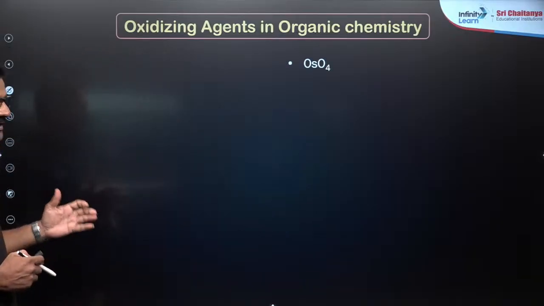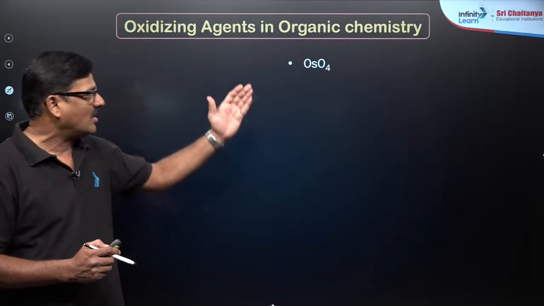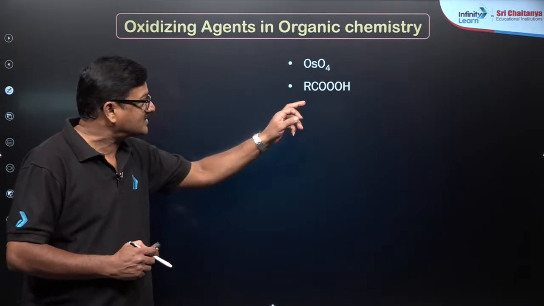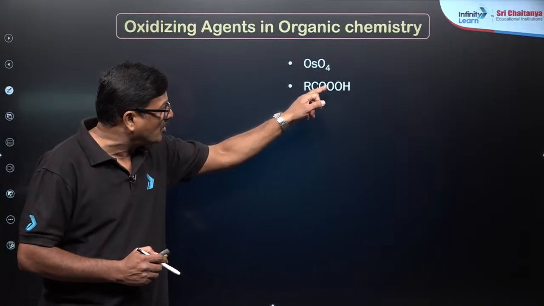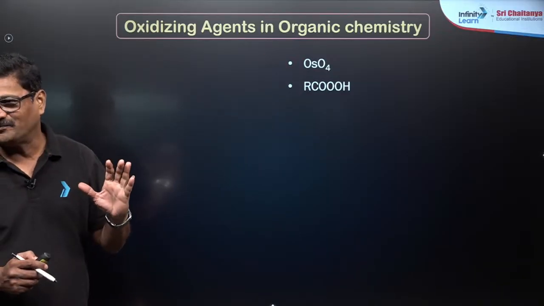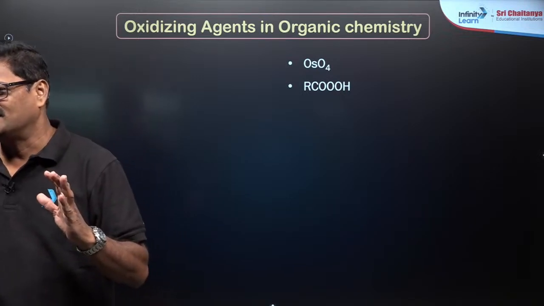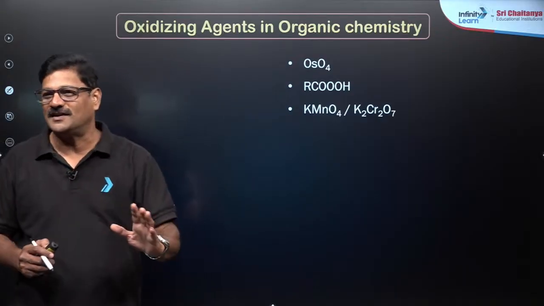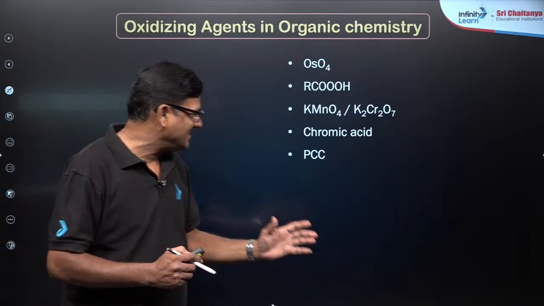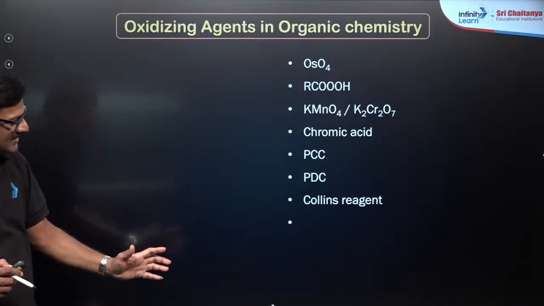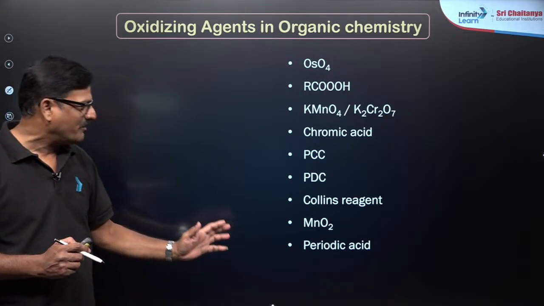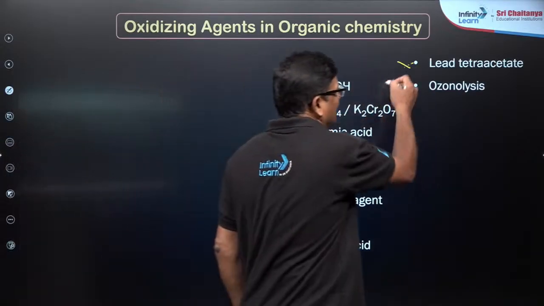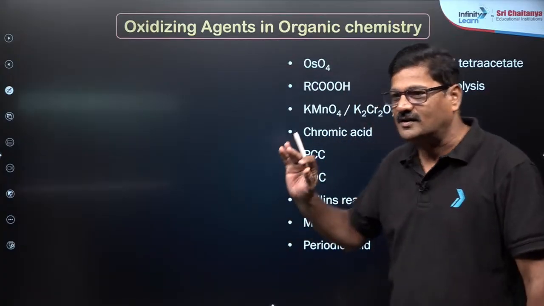In the list of organic reagents: OsO4, osmium tetroxide, and you can use peroxy acid, RCOOH, it is a peroxy acid. And KMnO4 or K2Cr2O7, chromic acid, PCC, PDC, Collins reagent, MnO2, periodic acid, lead tetraacetate and ozonolysis. Lead tetraacetate is actually not required.